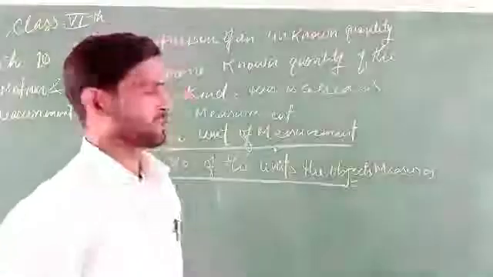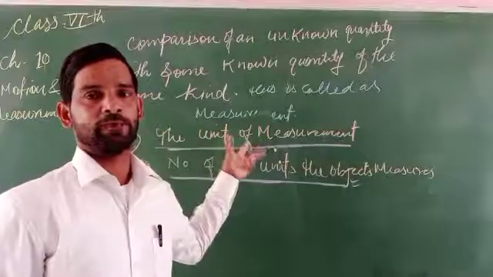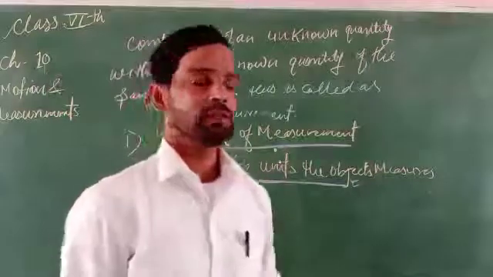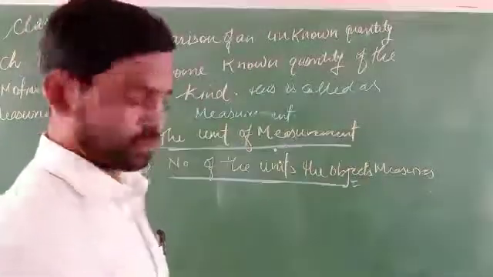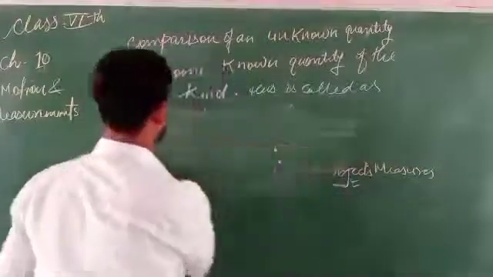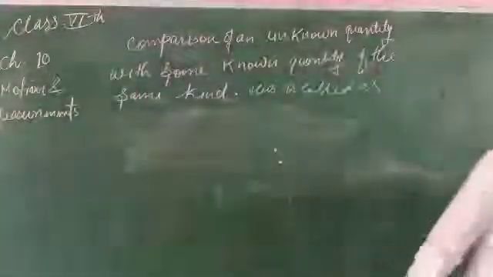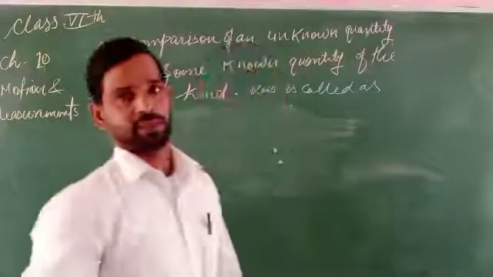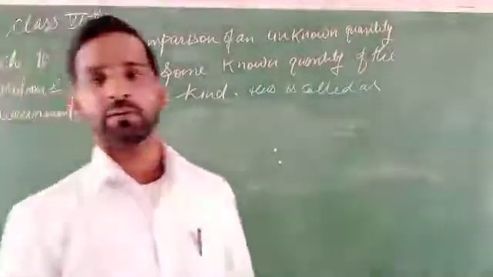So in this sequence we can say for measuring anything we have two parts: the first is the unit of measurement and the second is the number of units of the object measured. Suppose something is to be measured, so we have to know in which unit it has to be measured. Suppose water has to be measured, what will be the criteria?